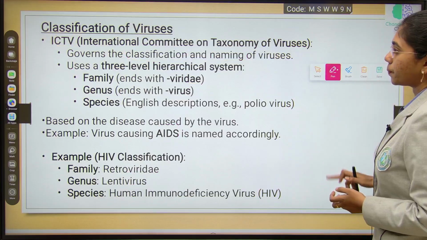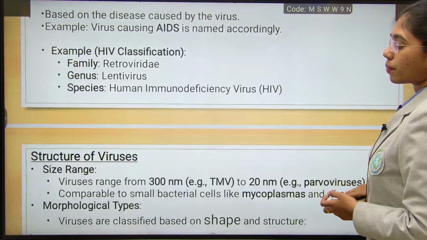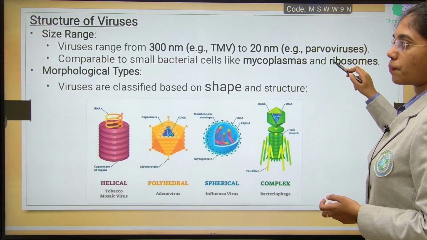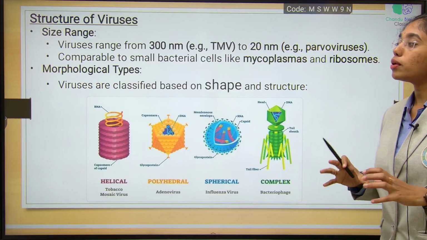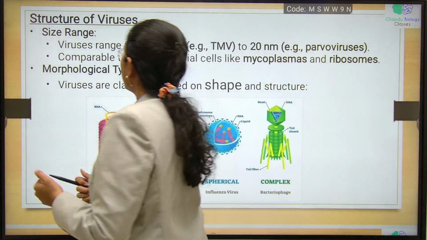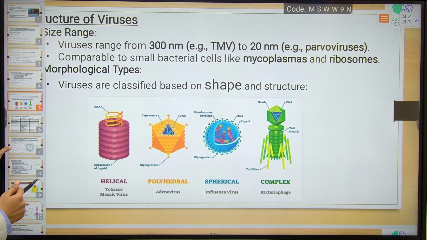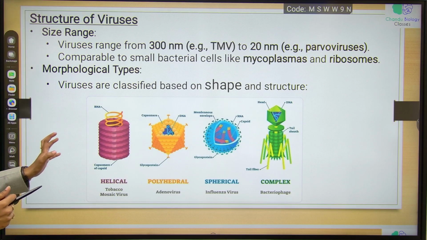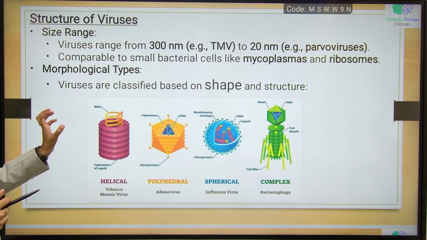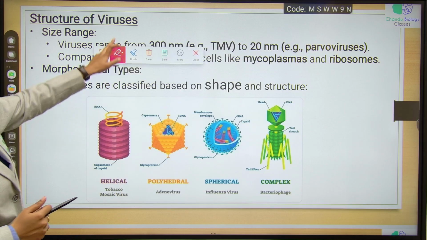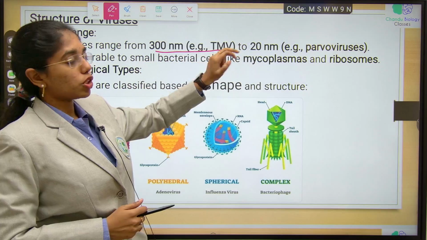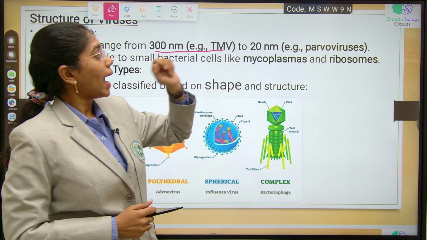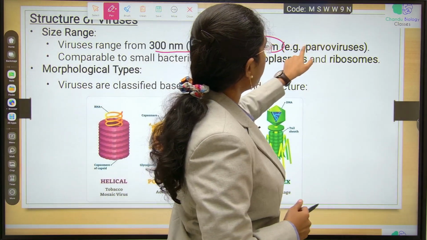And then structure of viruses. First, look into the size range of viruses. The range varies from 300 nanometers to 20 nanometers. 300 nanometers, for example, TMV, which is used for viral discoveries, and 20 nanometers, for example, parvoviruses.